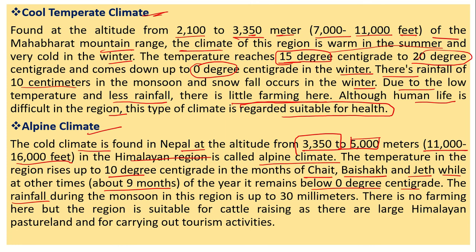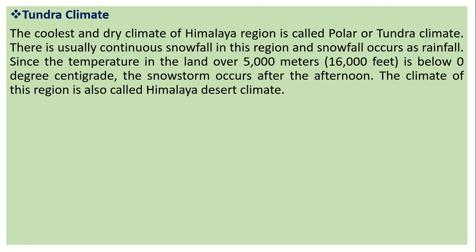The rainfall during the monsoon in this region is up to 30 millimeters and there is no farming here, but the region is suitable for cattle raising as there are large Himalayan pasture lands, and for carrying out tourism activities. So the last one is tundra climate.